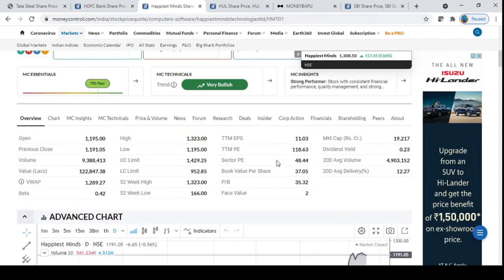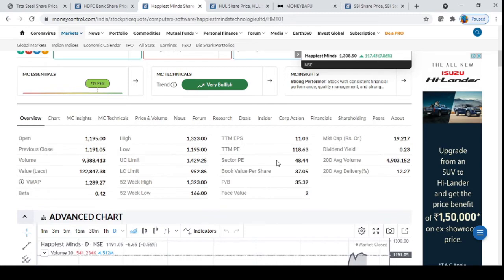Okay, now let's talk about how you can find a good company from a PE ratio. Usually the PE ratio should also be looked at with growth or ROC kind of indicators. ROC is nothing but return on capital investment. So when growth is high, for example, my company is growing by 20% every year, my profit is growing 20% every year, in that case if my PE is below 20, then it can be a good pick for investment.